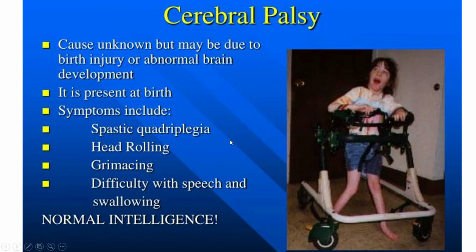Now due to unknown causes or hypoxic ischemic encephalopathy, there is damage of the brain, and it is present at birth, and most commonly cerebral palsy presents with spastic quadriplegia or quadriparesis, grimacing, head rolling, and difficulty in speech and swallowing. But by the grace of God, the intelligence will be quite normal.